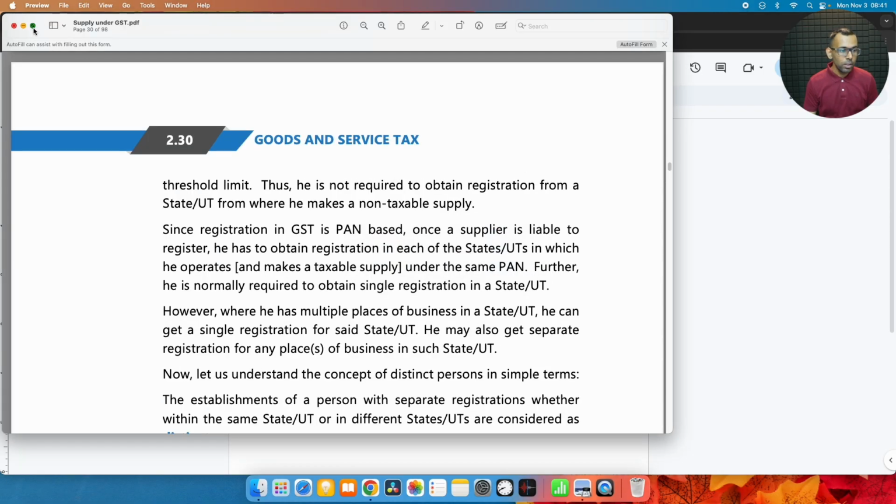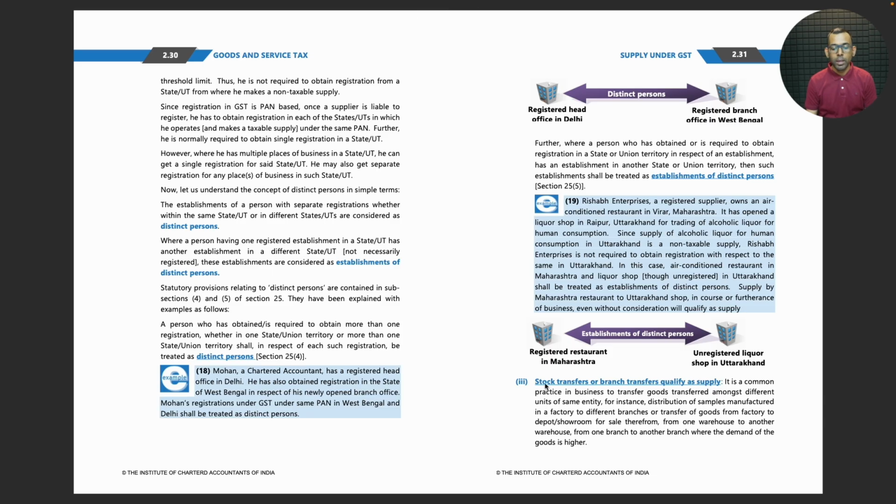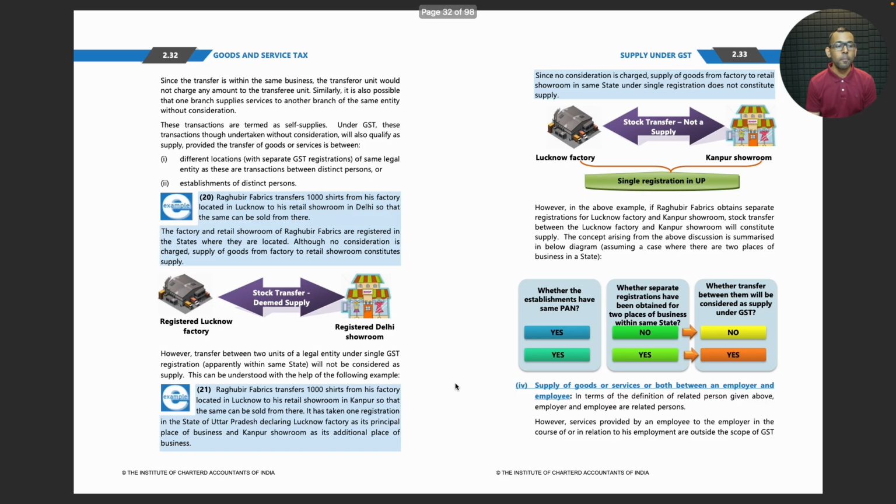Supply under GST, page number 31. Stock transfers or branch transfers qualify as supply. It is a common practice in business to transfer goods from different units of an entity. For instance, distribution of samples manufactured in a factory to different branches, or transfer of goods from factory to depot or showroom for sale therefrom, from one warehouse to another warehouse, from one branch to another branch where the demand of the goods is higher. Since the transfer is within the same business, the transferor unit would not charge any amount